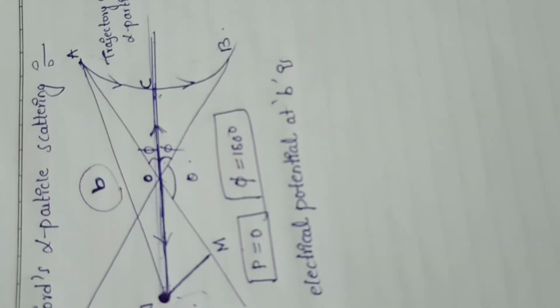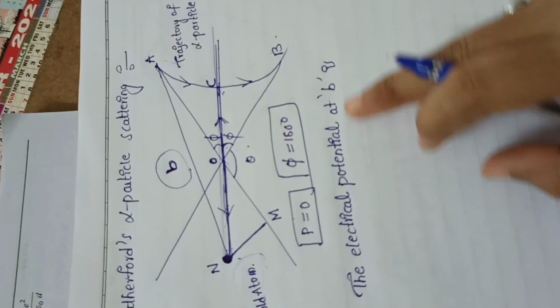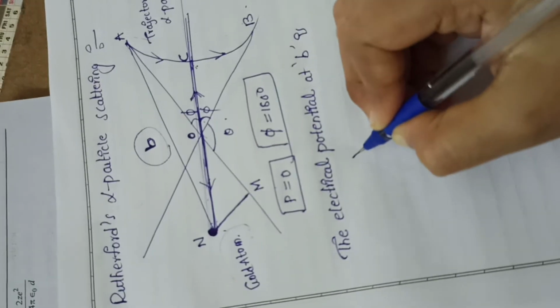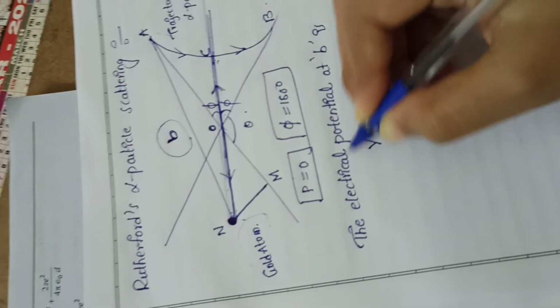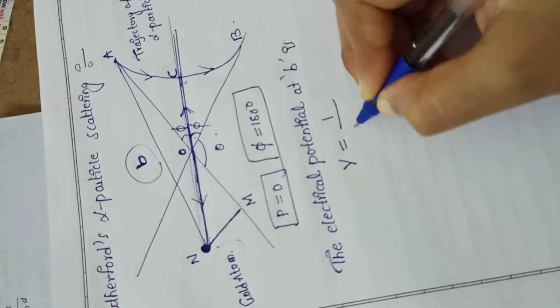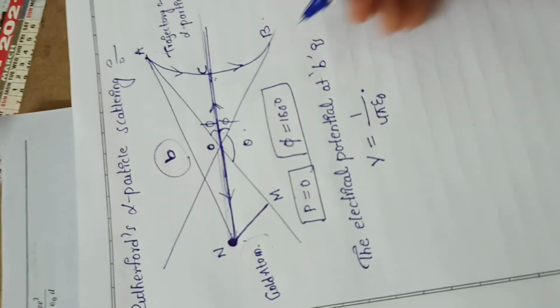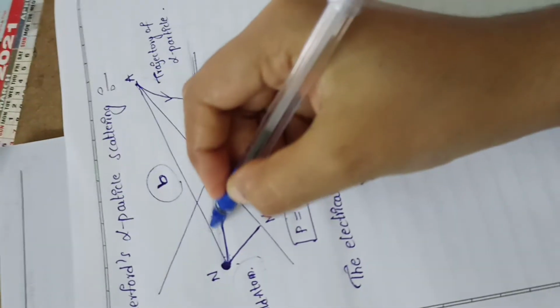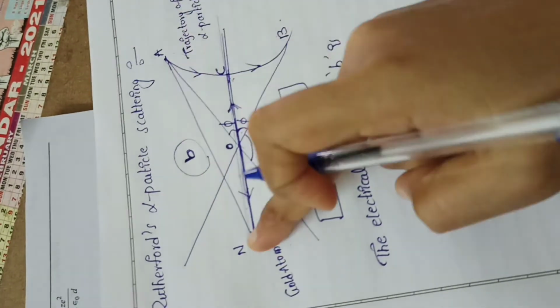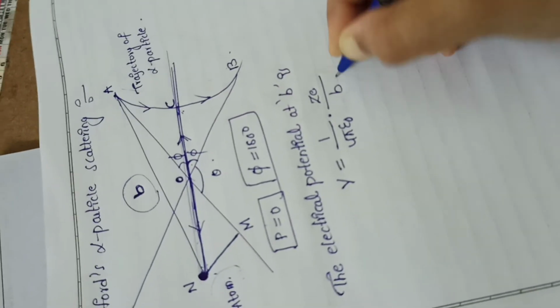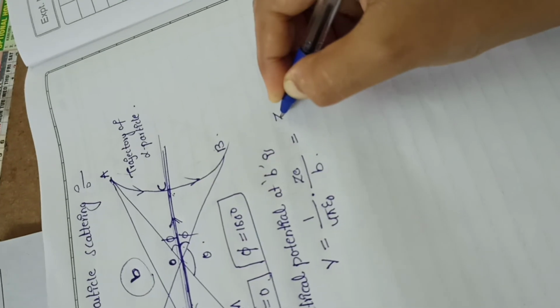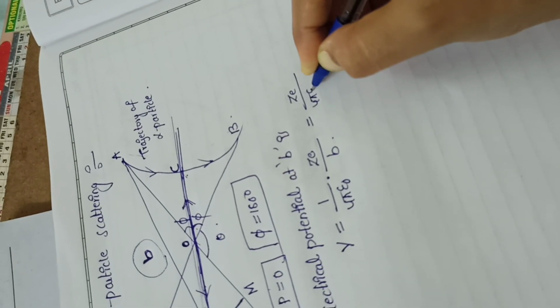Now I am going to calculate the electric potential at B. See here, the electric potential at B, V, the potential is denoted by V, equals 1 by 4 pi epsilon naught, and the charge is Ze, the nucleus charge, divided by the distance between A and N, which is B. So if I write it combined, it is V = Ze / (4 pi epsilon naught B).